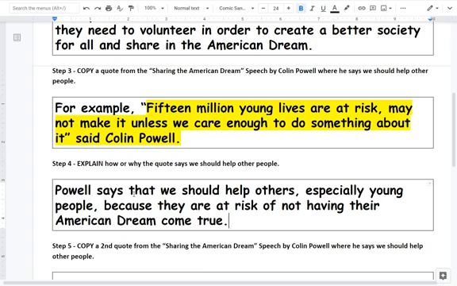That's what he's saying here. 15 million young lives are at risk and may not make it unless we care enough to do something about it. And so young people like yourselves are at risk of not having your dream come true. So we should help others. So at this point, if you need to pause the video, you can definitely pause this video.